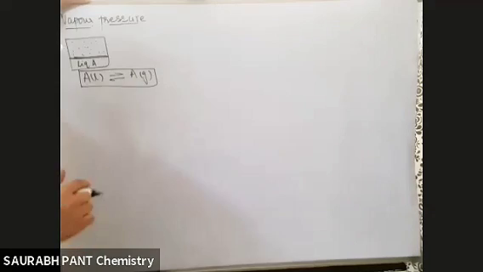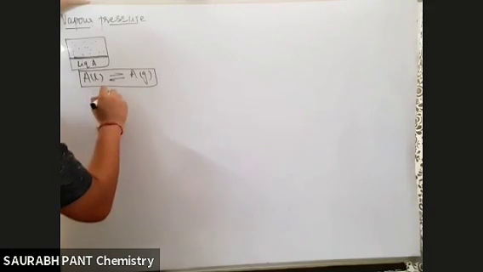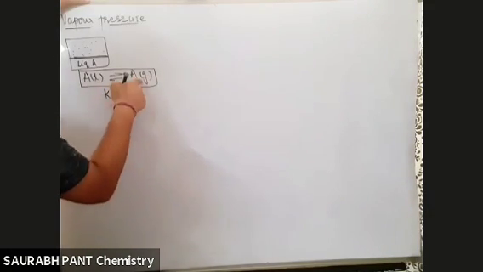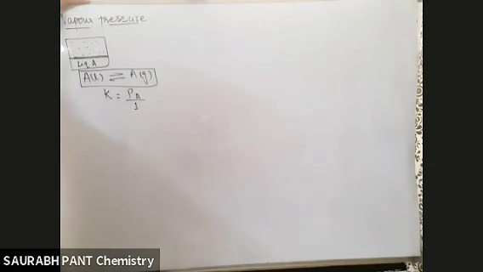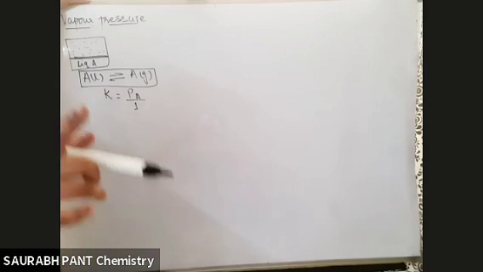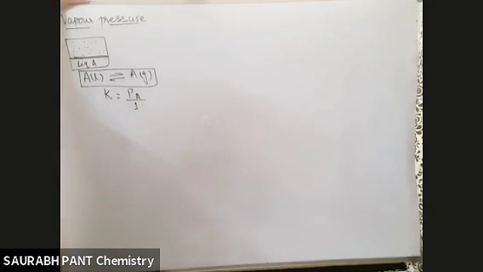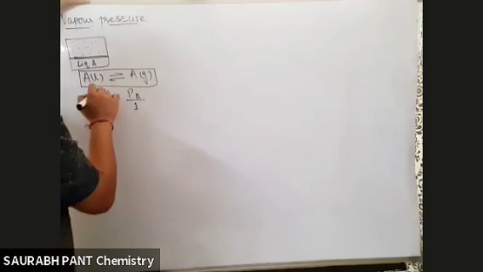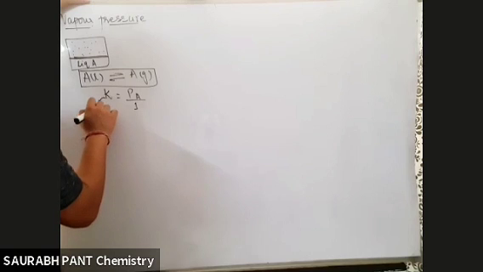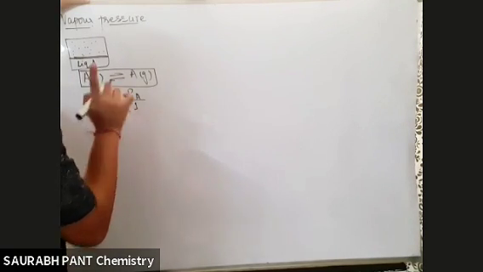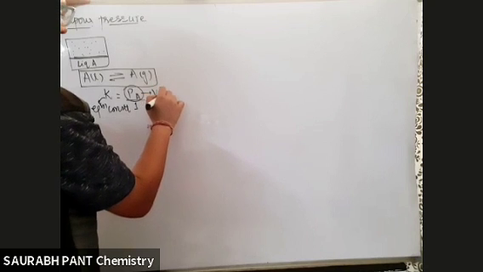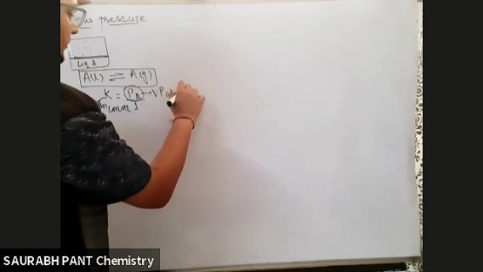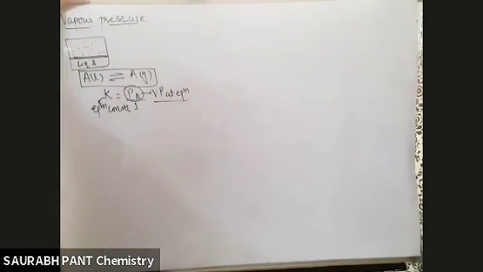So if I write the equilibrium constant K, it will be the partial pressure of A, because it is a gas, divided by 1. Why 1? Because this is a liquid, and for pure liquid and pure solid, the activity is taken as 1. Remember? So in this scenario, this equilibrium constant will be equal to the partial pressure of A, and this is known as the vapor pressure at equilibrium.